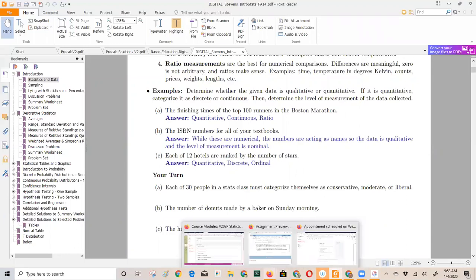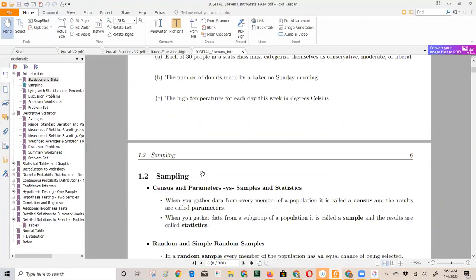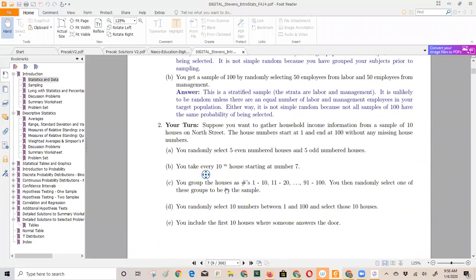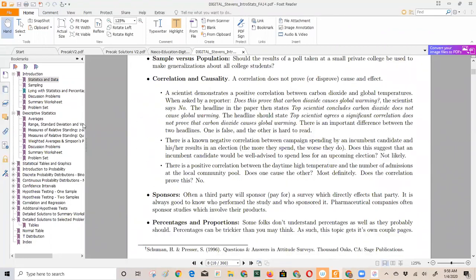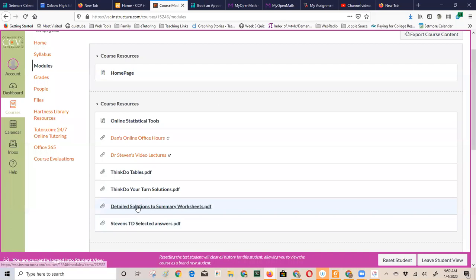Let's come back to the course. And there's the Think Do tables. There's a set of summary worksheet questions. I'm trying to point out what's available to you here. If you scroll down to the end of the chapter, here's a summary worksheet, just some more practice for you to do. The answers to these questions are found right there. And then there's also some selected answers to any question with a problem sets in the book.